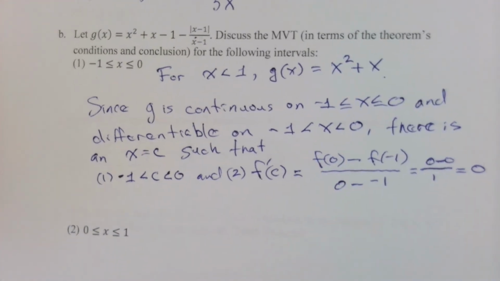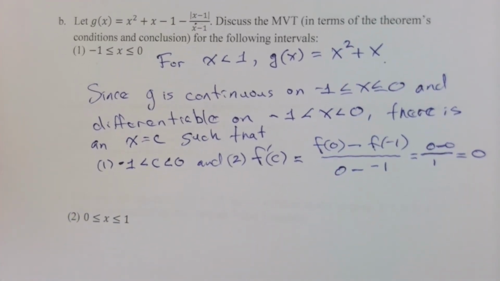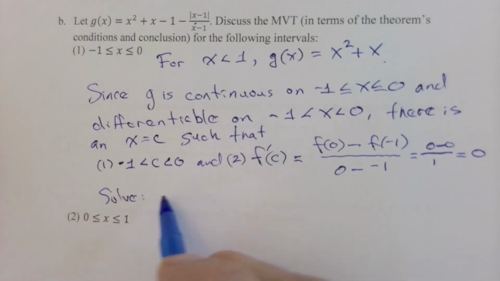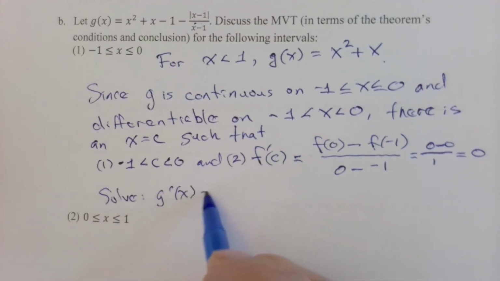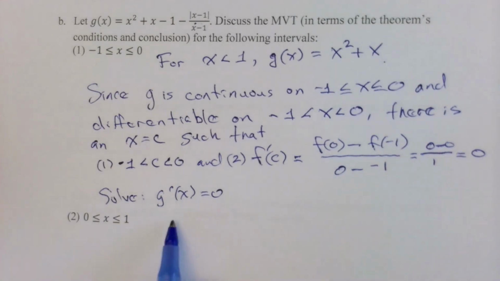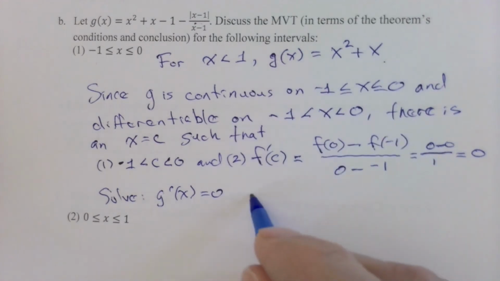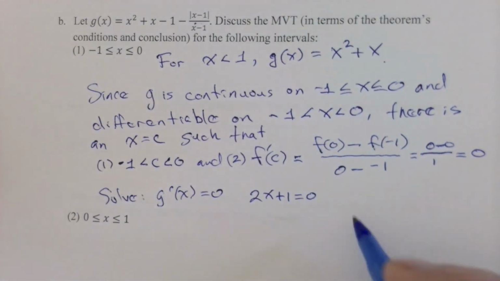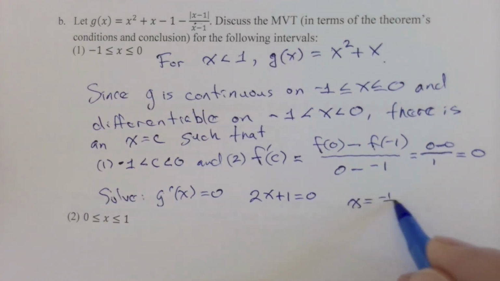Now, as far as finding that point, Rolle's theorem, mean value theorem, they don't tell us how to find it, but it's usually pretty easy. All you have to do is solve this. Solve g prime of x equals 0. Why 0? Because that's the average rate. What's g prime? Well, that's just the derivative of that. So I have 2x plus 1 equals 0. And of course, when I solve that, I get x equals -1/2.